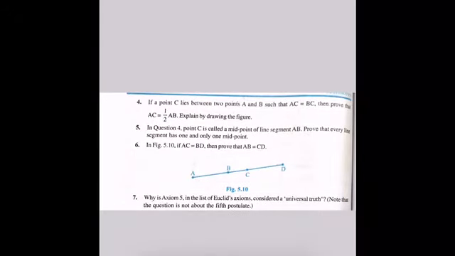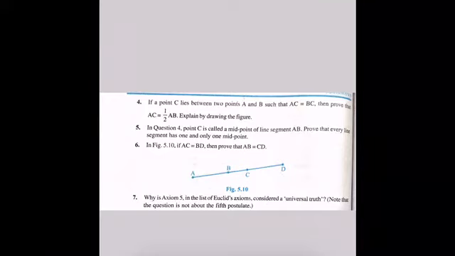Children, let us see question number 4. If a point C lies between two points A and B such that AC is equal to BC, then prove that AC is half of AB. Explain by drawing the figure.